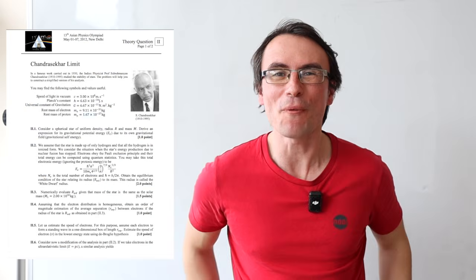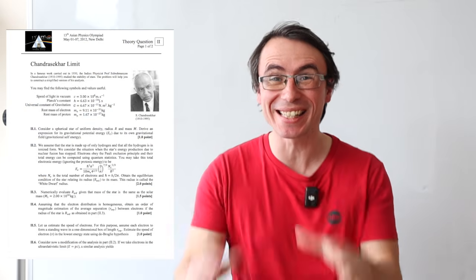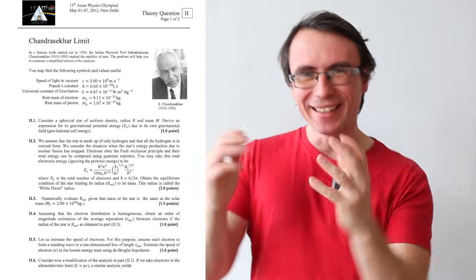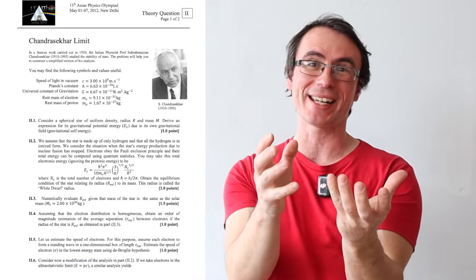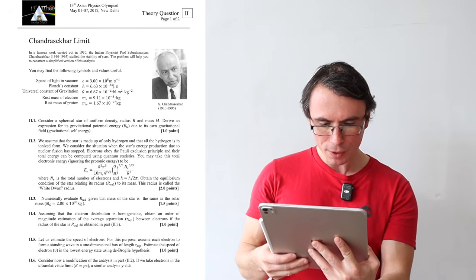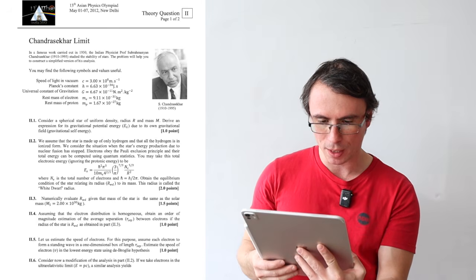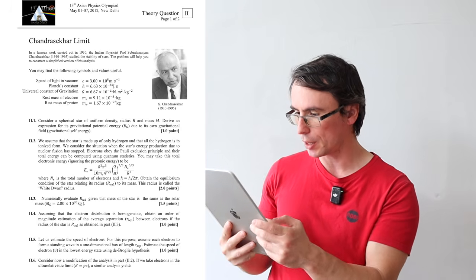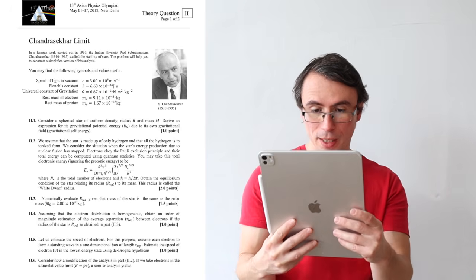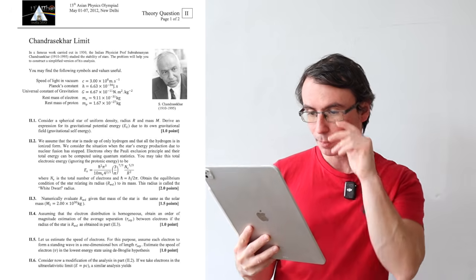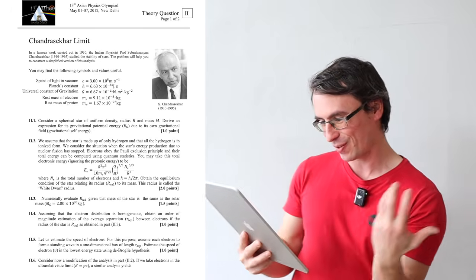Let's solve a problem from one of the hardest physics Olympiads, the Asian Physics Olympiad. This problem is on one of my all-time favorite concepts, i.e. the Chandrasekhar limit. Okay, we are given quite a lot of information over here. His famous work was carried out in 1930. The Indian physicist Professor Subramanian Chandrasekhar studied the stability of stars. The problem will help you construct a simplified version of his analysis.